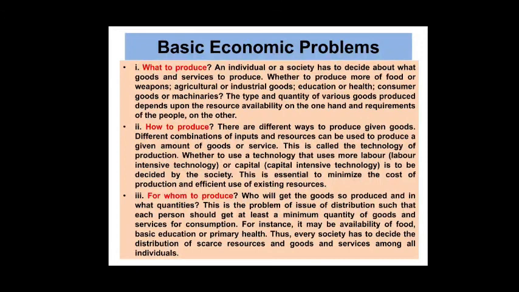Another scholar, Alfred Marshall, gave the definition in 1890: economics is the study of people in the ordinary business of life. Then Lionel Robbins gave the definition in 1932: economics is the science which studies human behavior as a relationship between given ends and scarce means which have alternative uses.